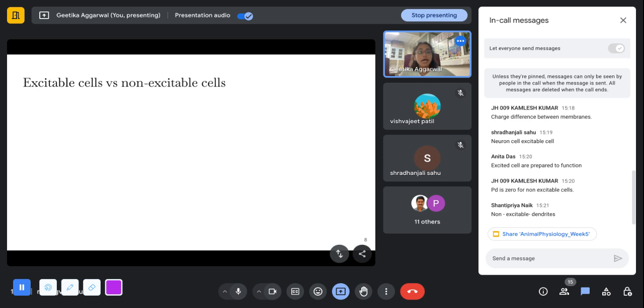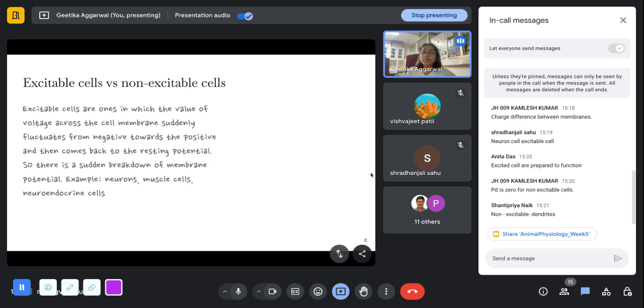And for the excitable cells, the difference is that excitable cells are the ones in which the value of the voltage across the membrane, which means the membrane potential, can suddenly fluctuate from the resting membrane potential of negative, which is negative 70, towards the positive. So suddenly this membrane potential can fluctuate and then it will return back to the resting potential. This sudden breakdown of membrane potential is what we refer to as excitability of the cells. And as some of you are saying, the examples are neurons or muscular cells or neuroendocrine cells. Okay.